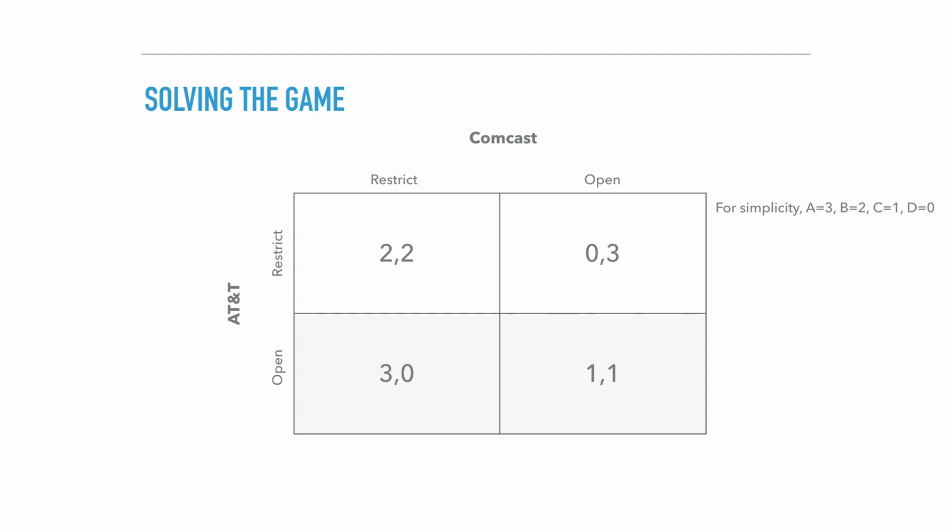Furthermore, if they were both to restrict their services, they will still split the market, but now they will have additional revenue by charging customers to view particular content. Looking at this game, it is clear that AT&T will never choose to restrict their services, as this action is strictly dominated by open, as 3 is greater than 2 and 1 is greater than 0. As this game is symmetrical, the same applies for Comcast. So hence we arrive at this unique Nash equilibrium of open-open.